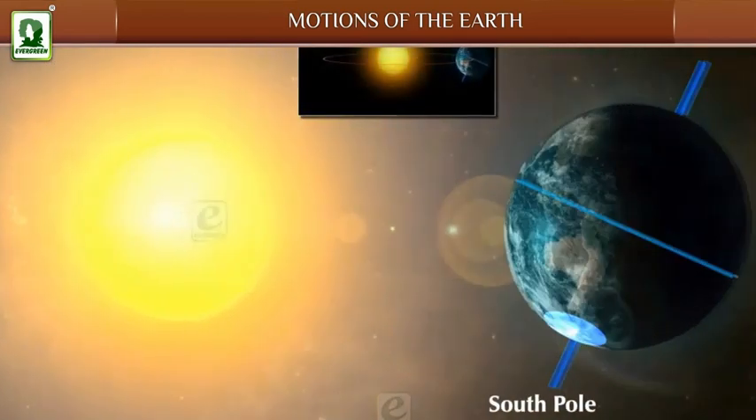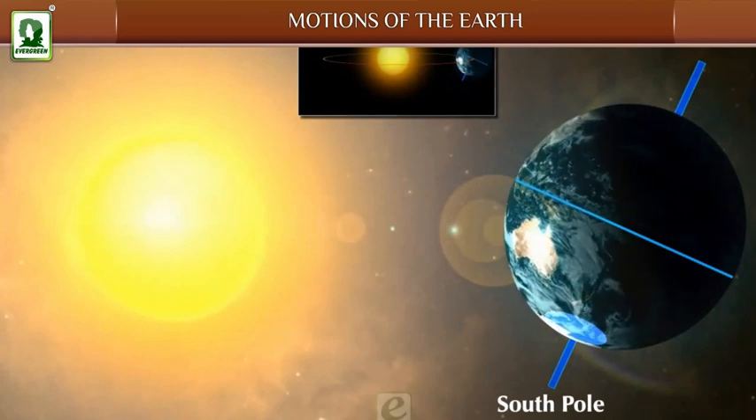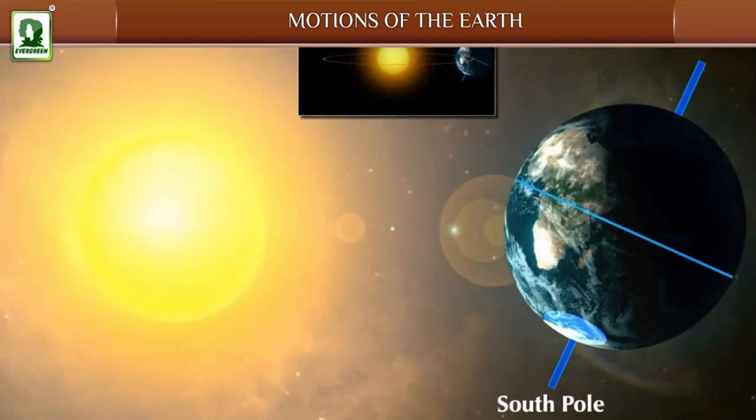South Pole gets sunlight for a continuous period of 6 months from 22nd September to 21st March because of the tilt of the South Pole towards the sun.